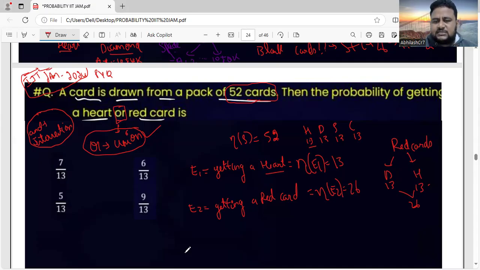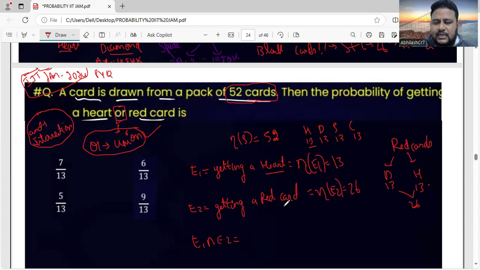Next thing is, you have to see E1 intersection E2, because when we use the addition theorem while solving this question, we have to use E1 intersection E2. Is there anything common between E1 and E2? Getting a red card and getting a heart.